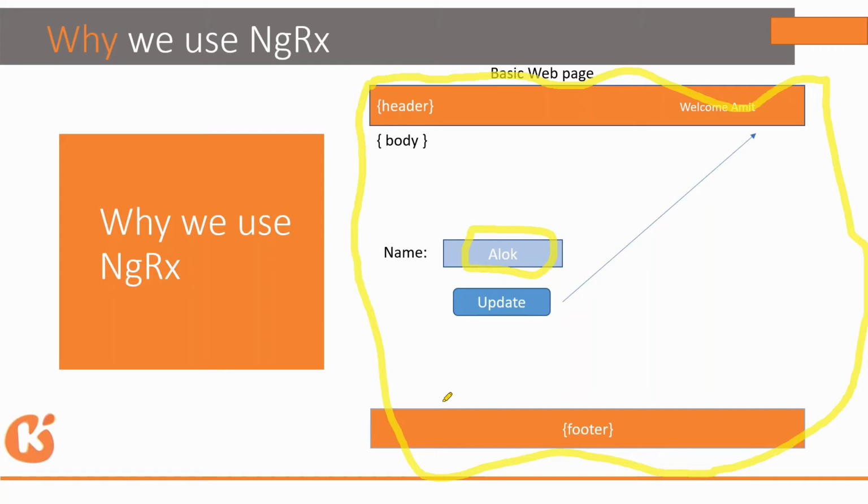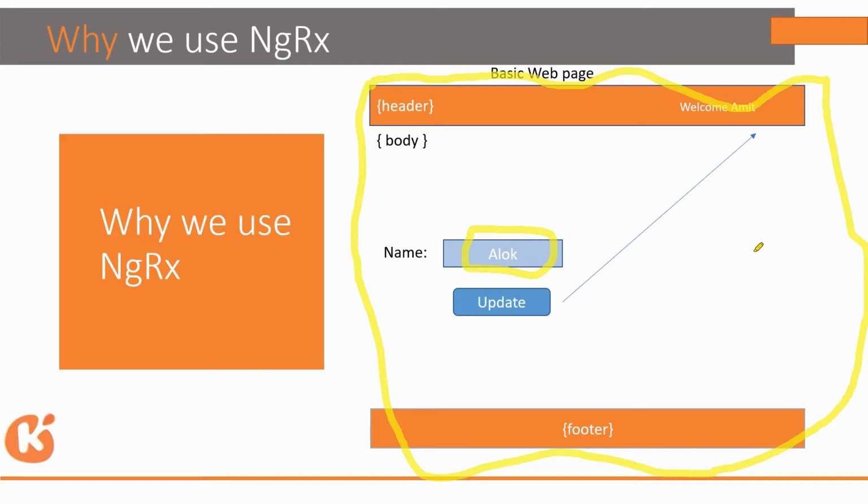Right now there are only three components, but there can be 6, 7, or 8 components in a single page. So every component has to watch if somebody is really changing the name. If somebody has changed the name, they have to update. So if I click on update, it should immediately reflect the changes in all the other components.